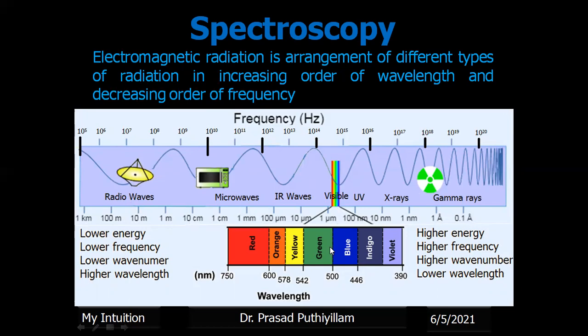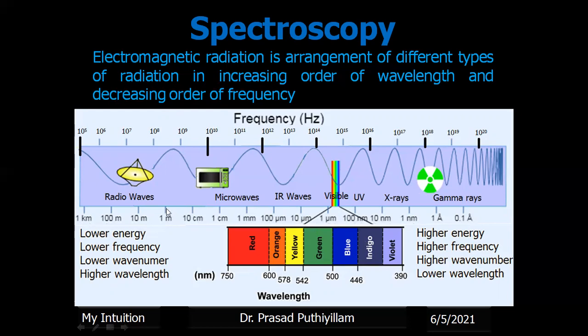So this is the electromagnetic spectrum represented here, in which the only part visible to us is what we call the visible spectrum, which consists of VIBGYOR: violet, indigo, blue, green, yellow, orange, and red. Here the visible spectrum is given in nanometer wavelengths. The remaining are given in different units: kilometer, meter, centimeter, micrometer, and Angstrom are also there.